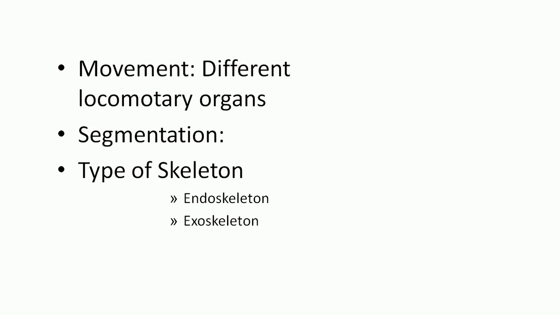Segmentation: some animals are unsegmented and some animals are metamerically segmented. Specifically, when we go through the phylum Arthropoda, we observe that metameric segmentation is found in the organism's body. Then the next parameter of the kingdom Animalia is the skeleton.